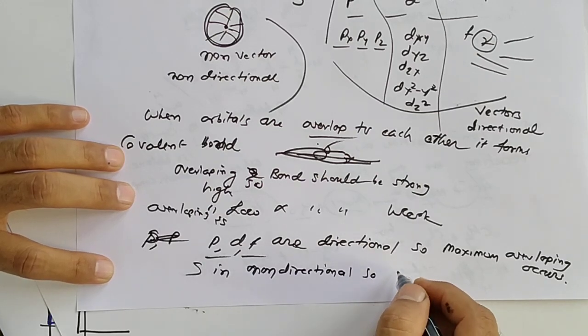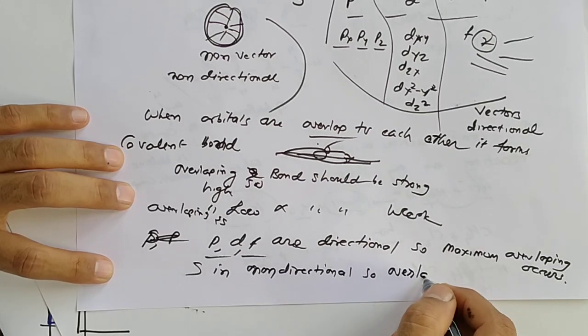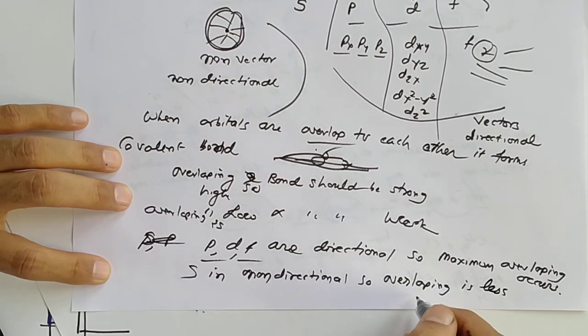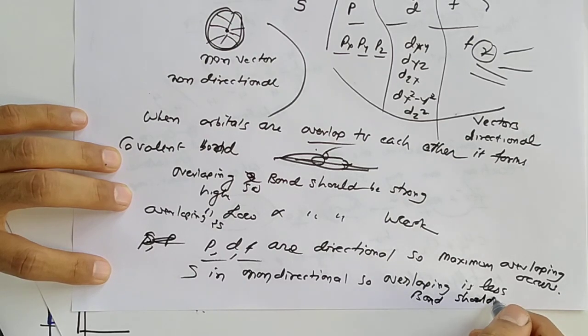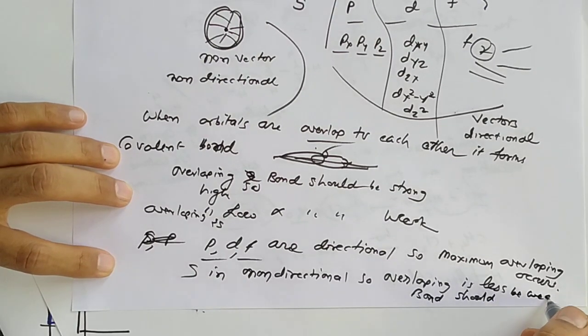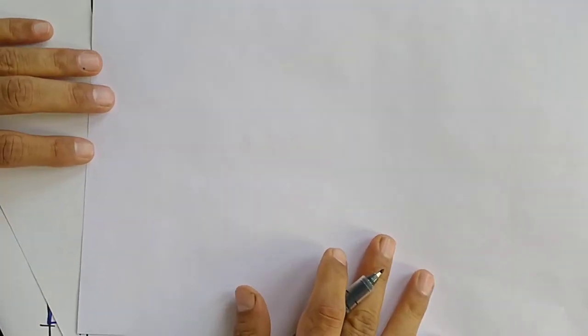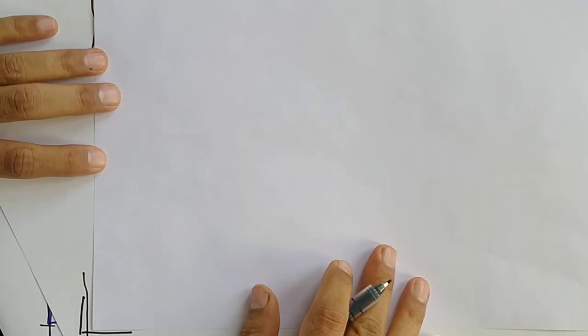So overlapping is less and the bond should be weak. Understood? Now come to the point next.